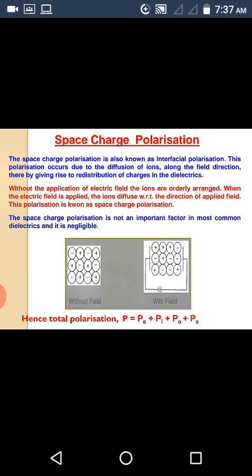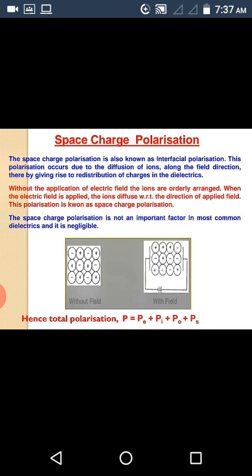Without application of electric field, the ions are orderly arranged as shown in the first figure. When the electric field is applied, the ions diffuse with respect to the direction of the applied field. This polarization is known as space charge polarization.